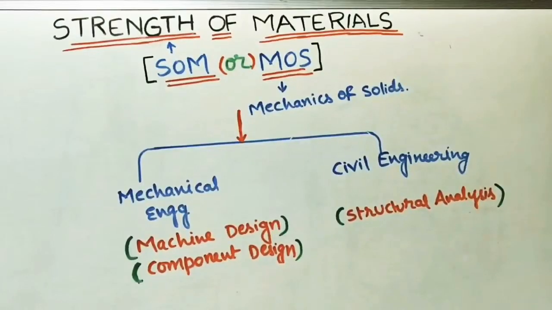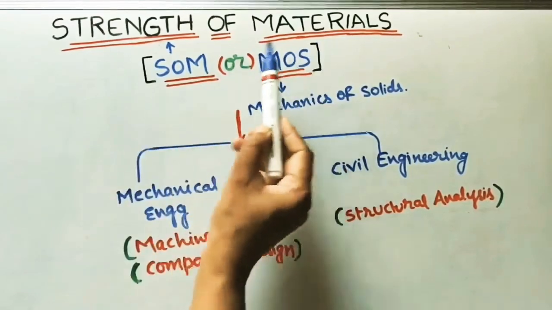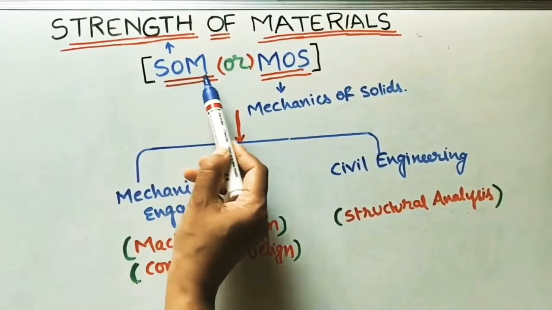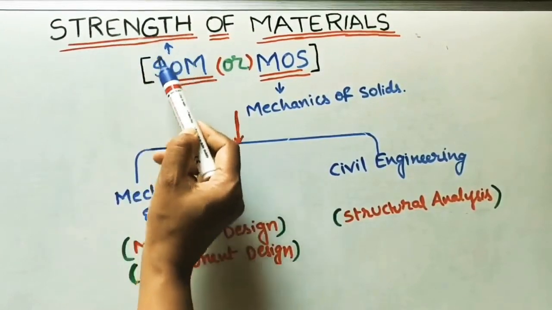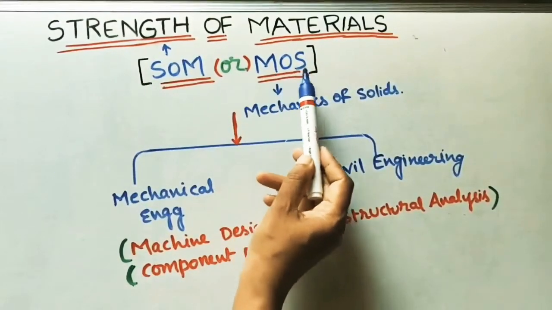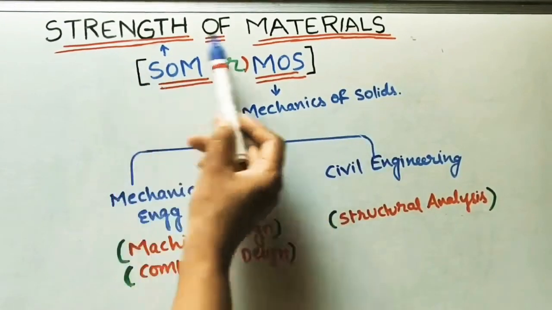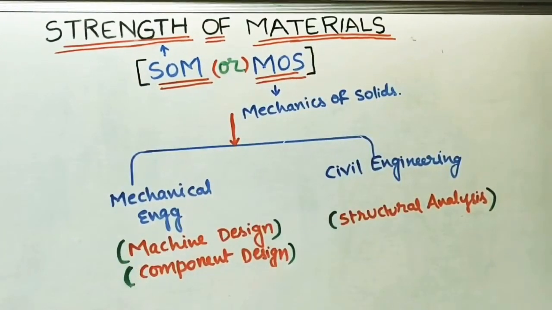Let us take the new subject, strength of materials. We can call this subject in the shortcut form SOM, where S stands for strength of, M means materials, or we can call it MOS. MOS means mechanics of solids. We can call this subject by either name.